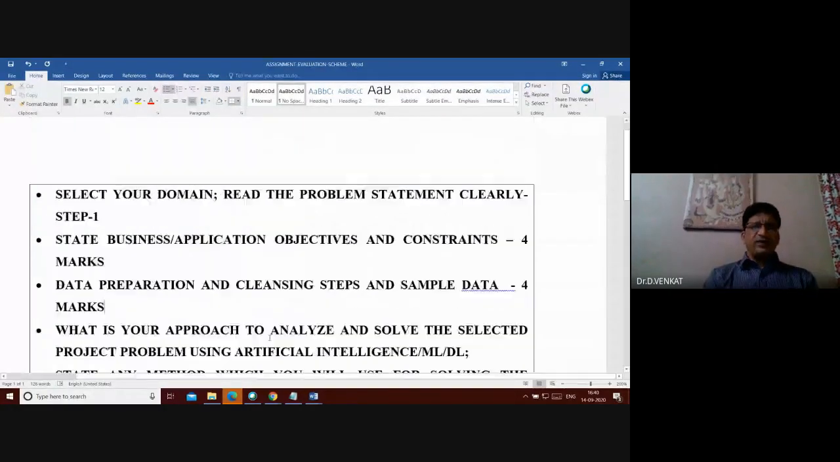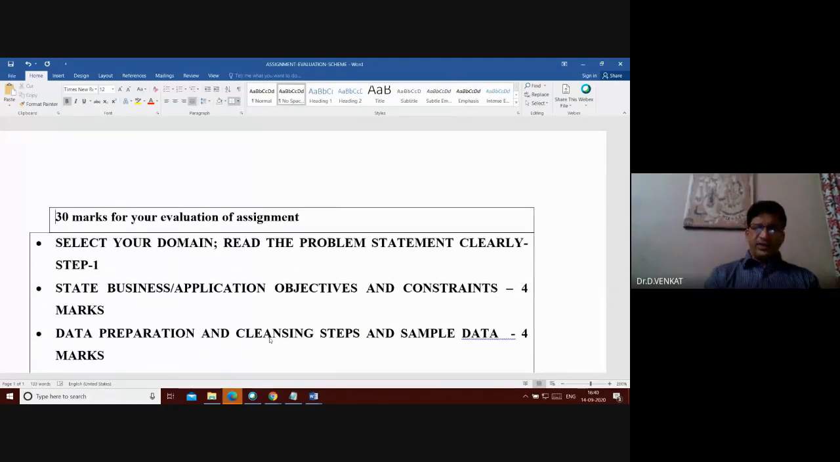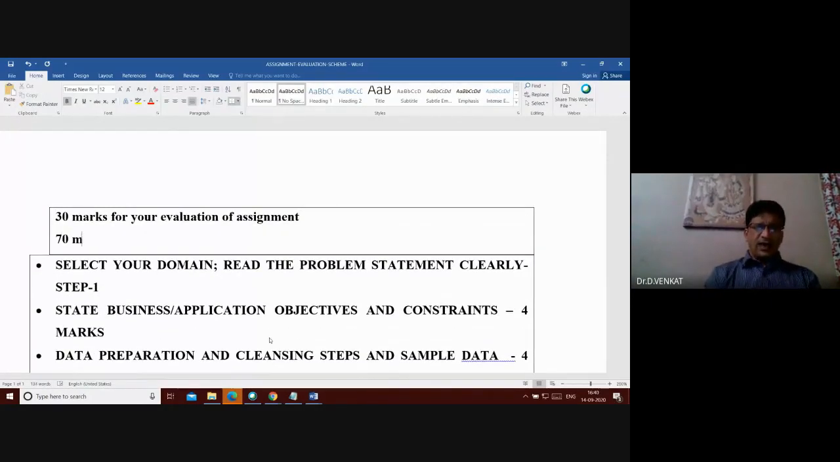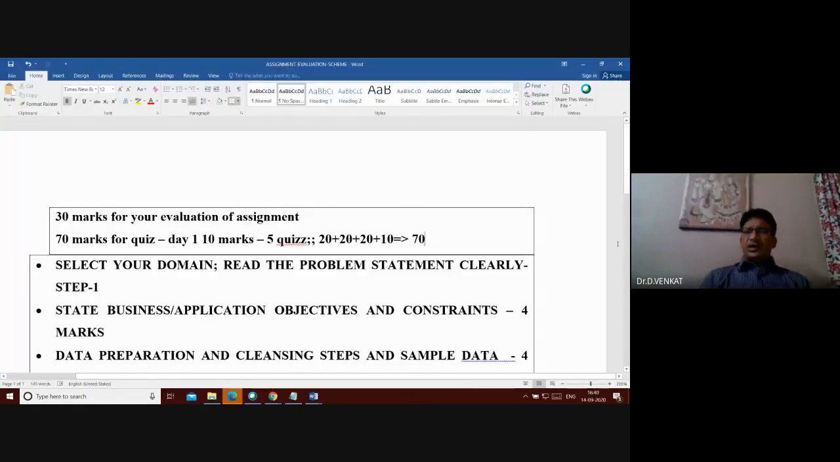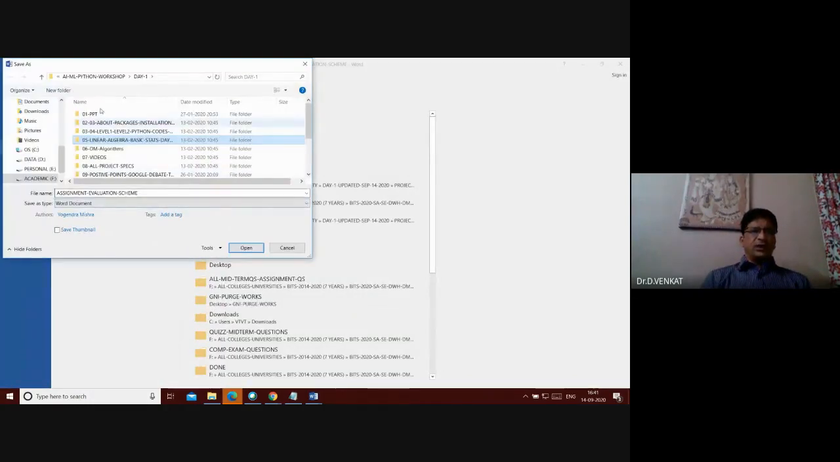Right. So these marks will be varying, but basically the whole will be 30 marks for your evaluation of assignments. Okay, so that is going to be the evaluation scheme. The 70 marks are for the quiz. Today, day one is 10 marks, because we have given 5 quizzes. So for the rest of the days you will get 20 marks each. So 20 plus 20 plus 20, so 60 plus 10, which is going to be 70 marks for the quiz. Okay. So with that, I will share this assignment evaluation scheme. Let me save it in the right location. Day one.